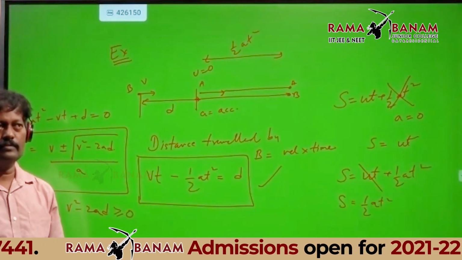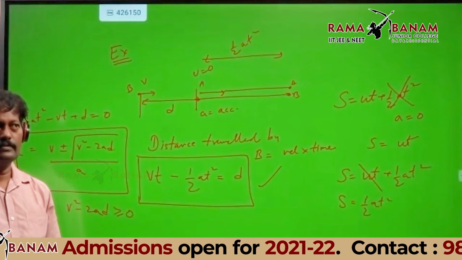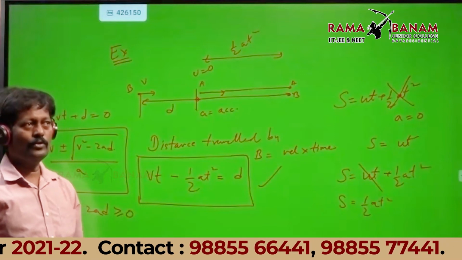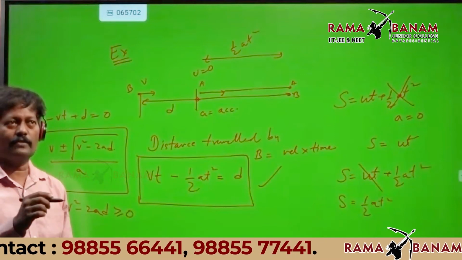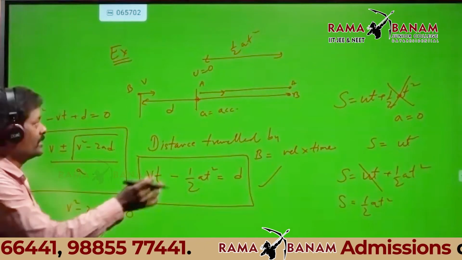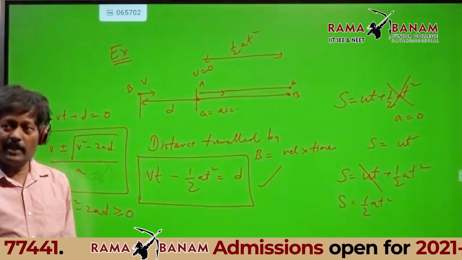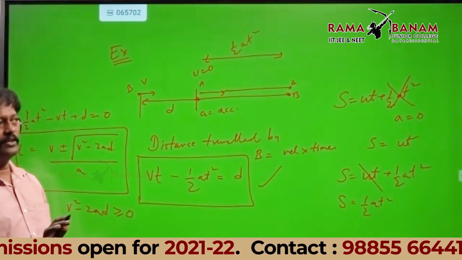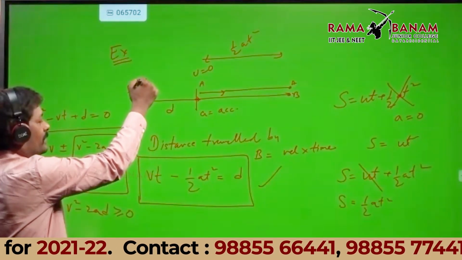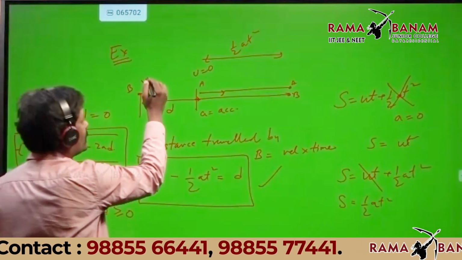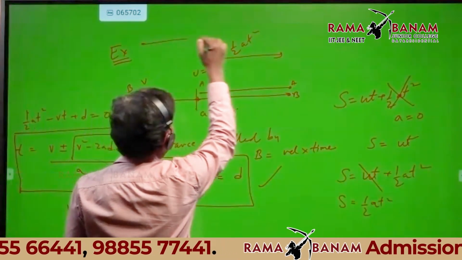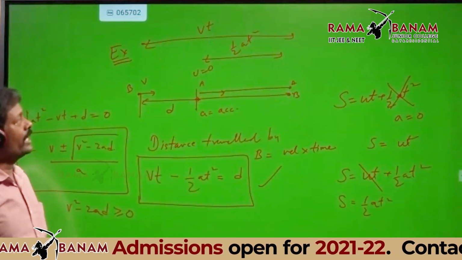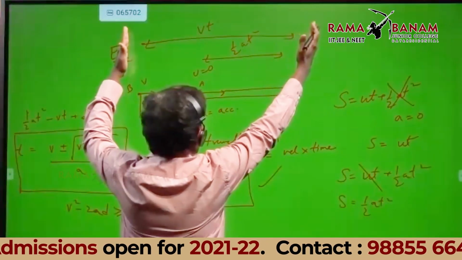Then what are you left with? s equals ut. In the place of u, I am writing v. So the distance traveled by B from here to here is vt.